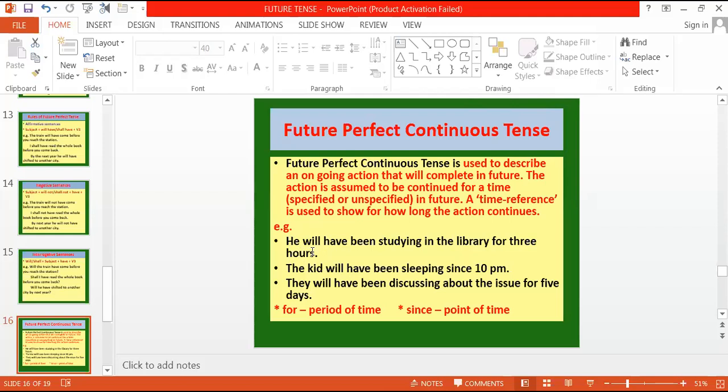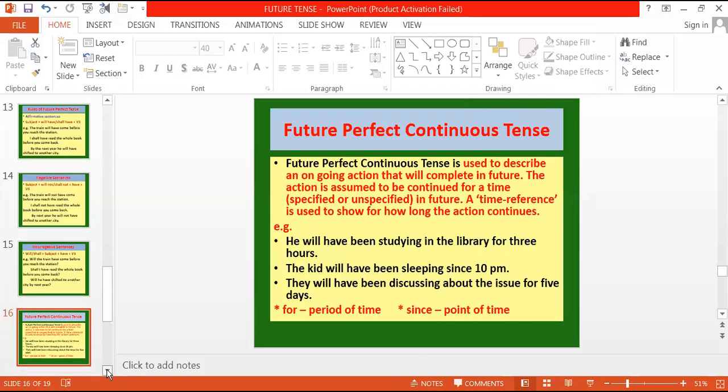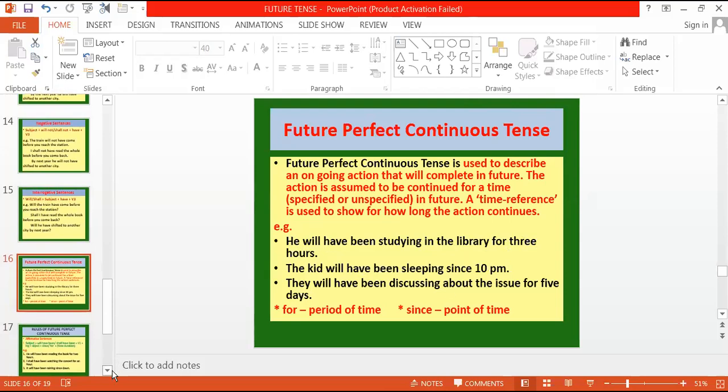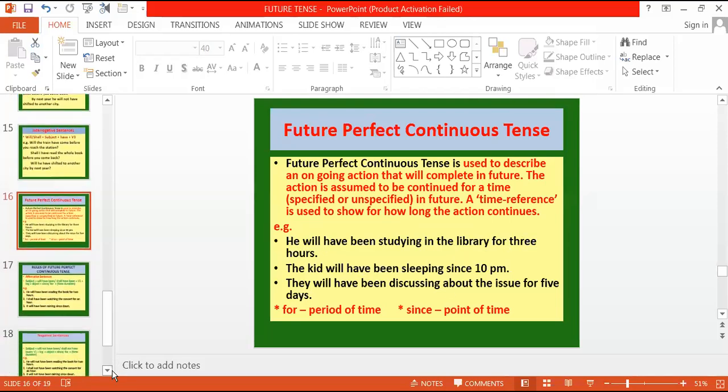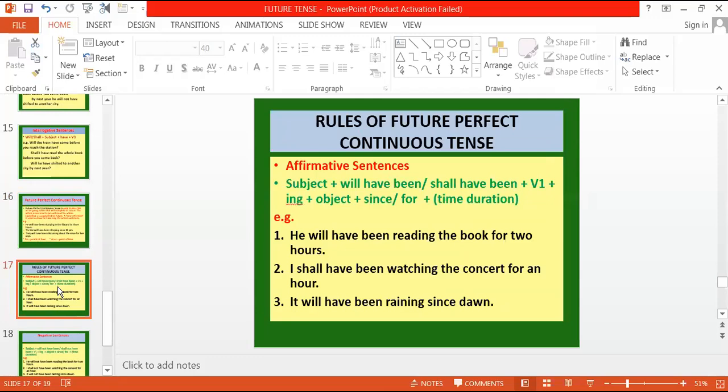So he will have been studying in the library for 3 hours. Time reference given है 3 घंटे, 3 hours. So here we have used for, as we have already done the use of since and for in present and past also. The same time reference is followed in future tense also. Now subject, what is the rule? Subject plus will have been or shall have been, first form of verb, ing, since or for. Since for means time duration, जितना उसके बाद time duration. Since is for point of time and for is for period of time.